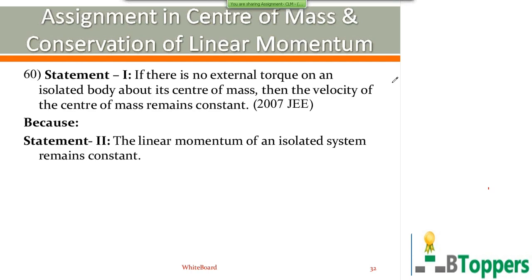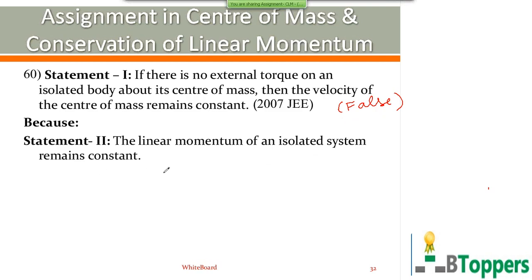Therefore, we cannot conclude that if the net external force on the system is 0, then velocity of center of mass remains constant. But if the net external torque about center of mass is 0, it does not imply that the net external force on the system is 0. Therefore, you cannot conclude that velocity of center of mass remains constant when there is no external torque on the system. Therefore, statement 1 is false.